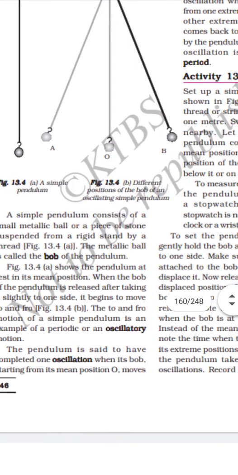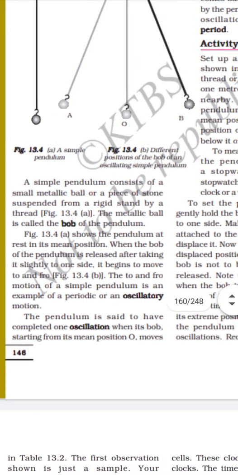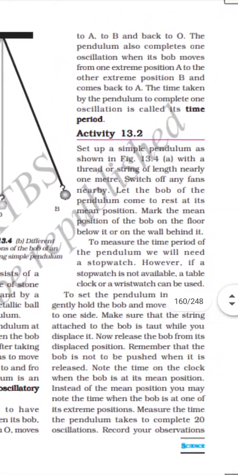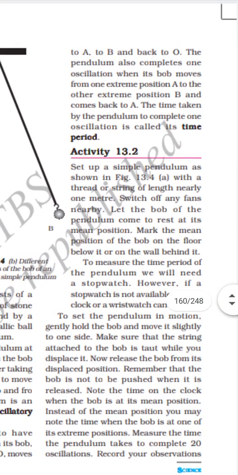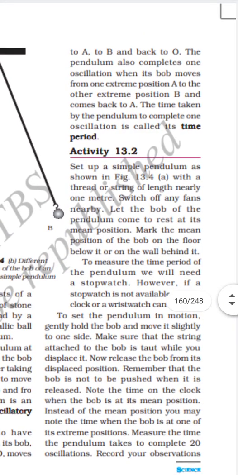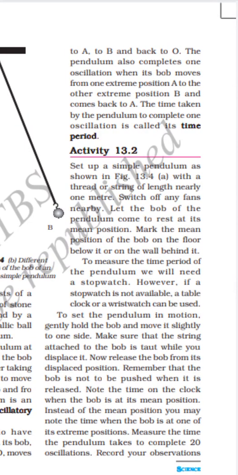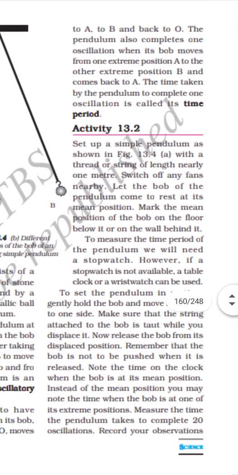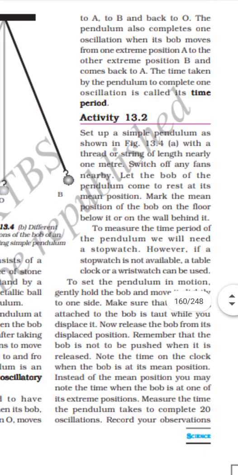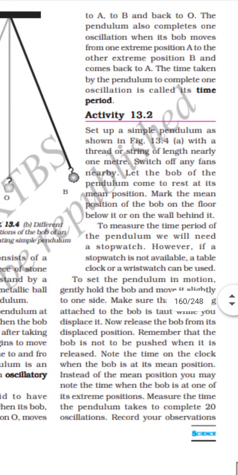The pendulum is said to have completed one oscillation when its bob, starting from its mean position O, moves to A, to B and back to O. The pendulum also completes one oscillation when its bob moves from one extreme position A to another extreme position B and comes back to A. The time taken by the pendulum to complete one oscillation is called the time period.